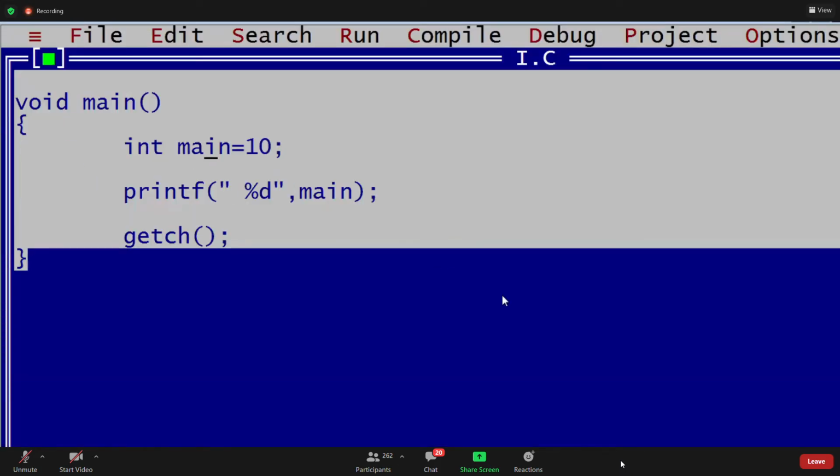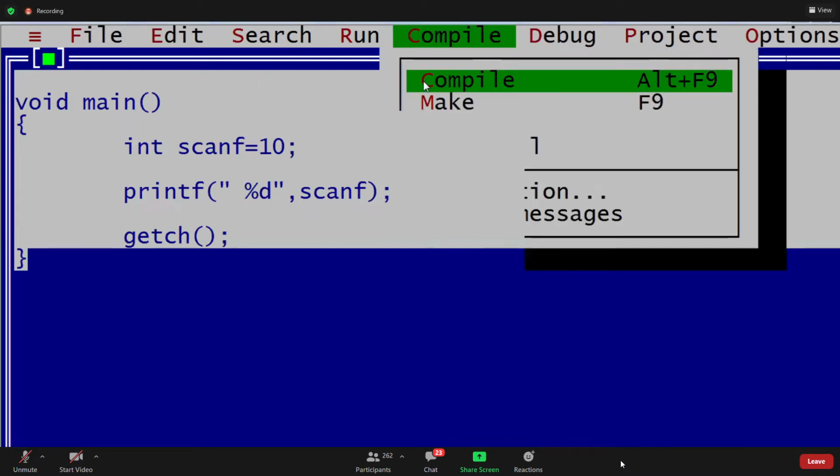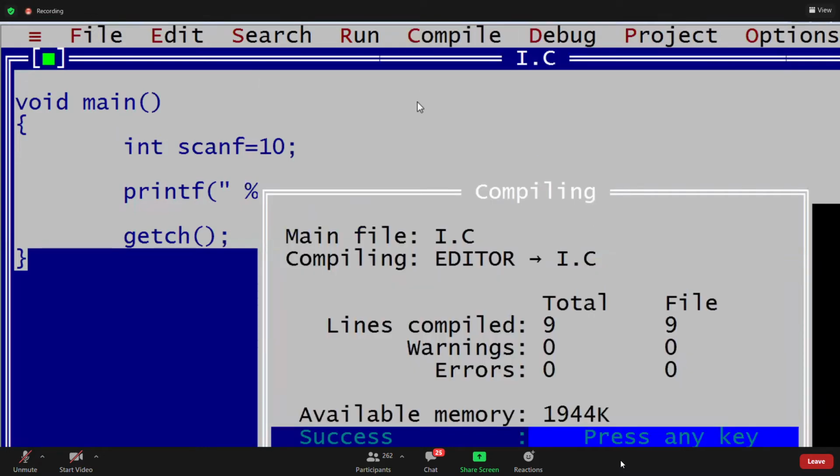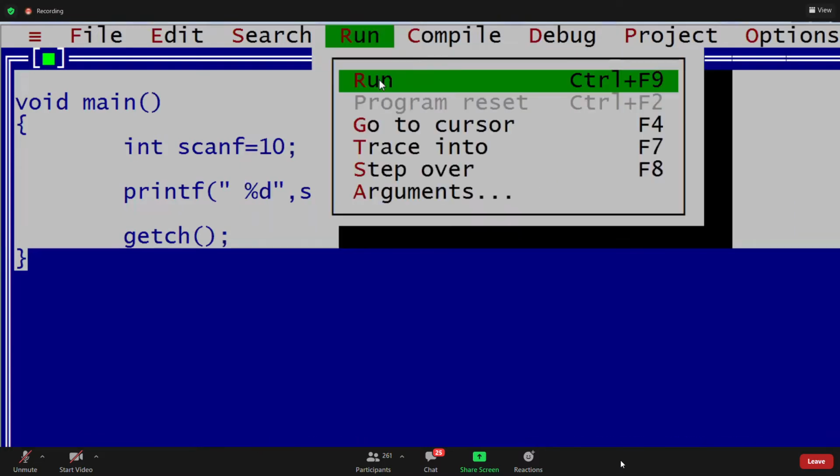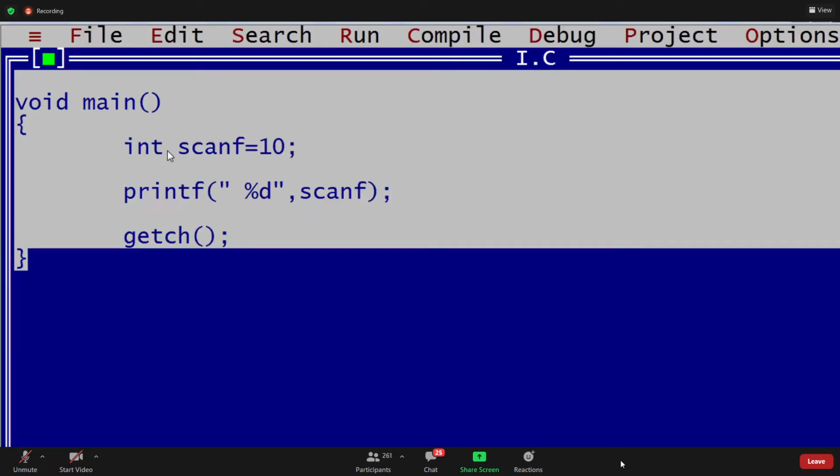Now can I write like this, guys? Int scanf equals to 10. Can I declare scanf, guys? We check it. Int scanf equals to, compile this. Now still no errors, guys. No errors. It is not a keyword, sir. Yeah, it's working. Right? Now tell me, can I write a printf also?